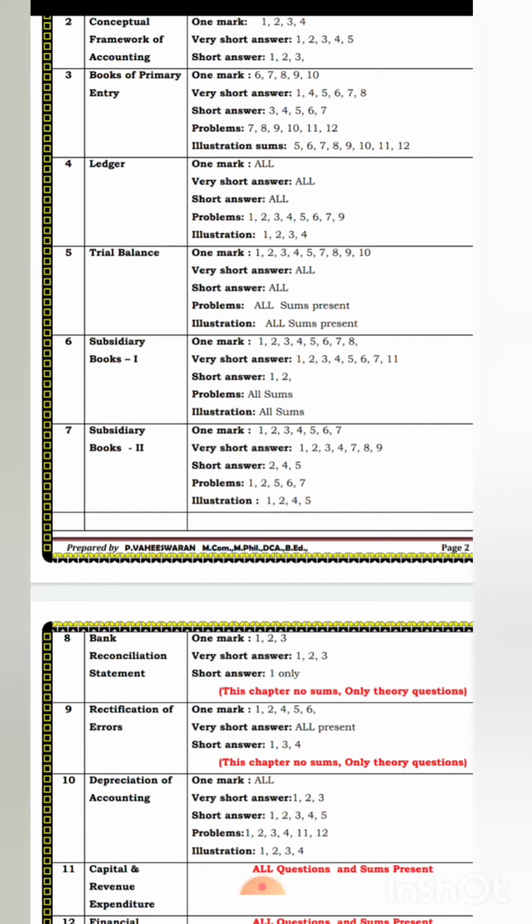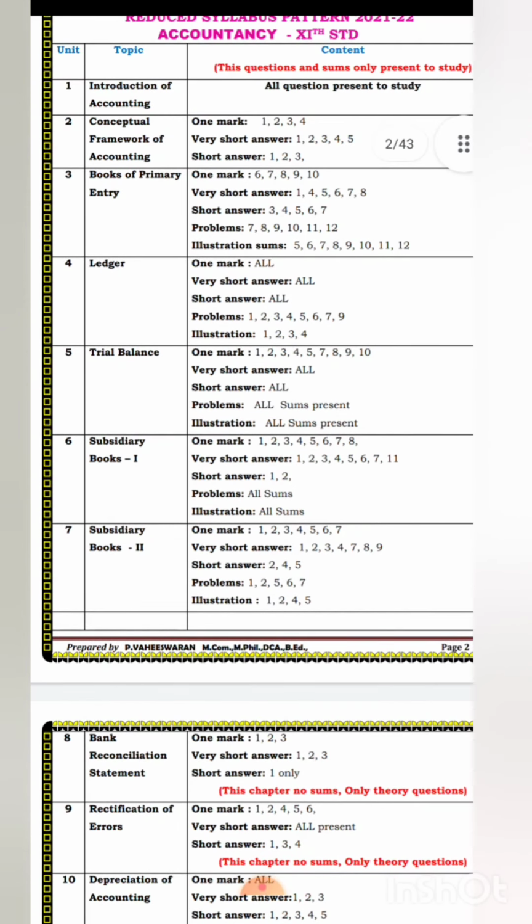What you are studying in your plus one, nearly 60 to 70 marks will be coming in your BCom first semester. So that much importance. You will have your primary entries, ledgers, trial balance, and subsidiary books in the same sequence in your college also. So don't forget, don't waste that time.